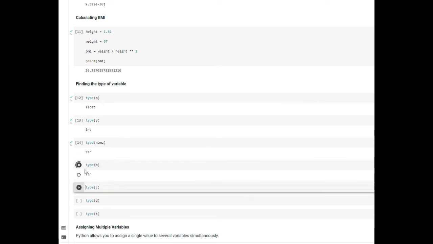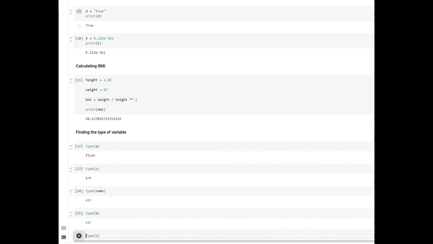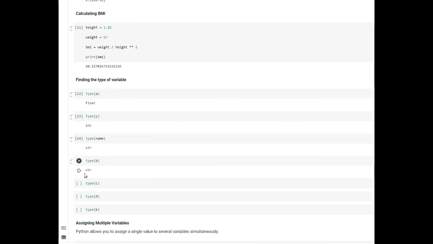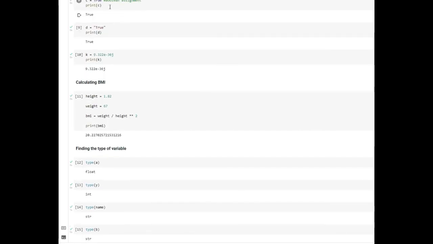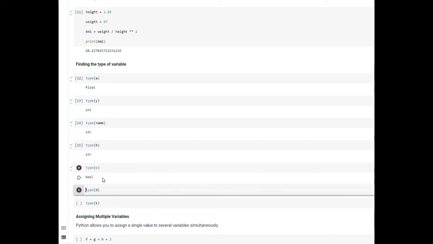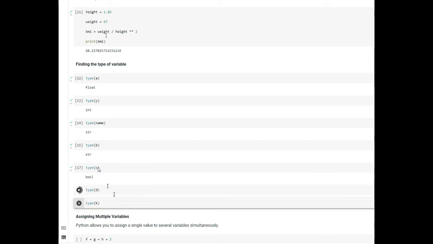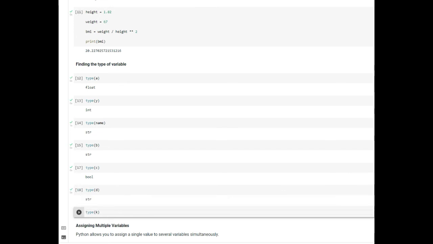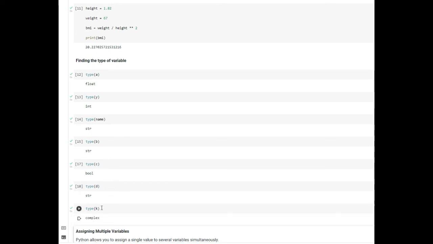In the next step, we will try to find what B was. You can see that B was 1, 2, 3, but in a string format. So it will be a string. The next one was C, and we assigned a value that was Boolean, and we will see what the type of C is. So it will be a bool, that is Boolean value. The next one is D. You can see that I gave true, but it was in double quotes. So it will be a string again. And the last one is K. So the type of K is complex because it was a complex number, okay?